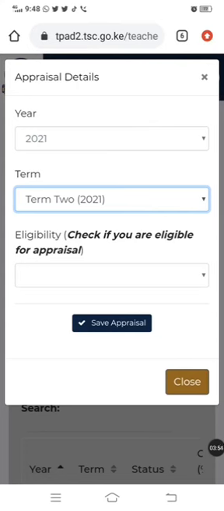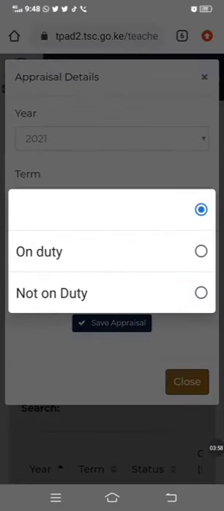Then now we come to eligibility. Check if you're eligible for appraisal. So you click the box. So on duty, not on duty. This means that you are currently in school for this time. You are not on leave. So it doesn't mean the normal duty we are talking about from Monday to Friday. So we are assuming all of us are at work for this time. So we are going to click on duty.